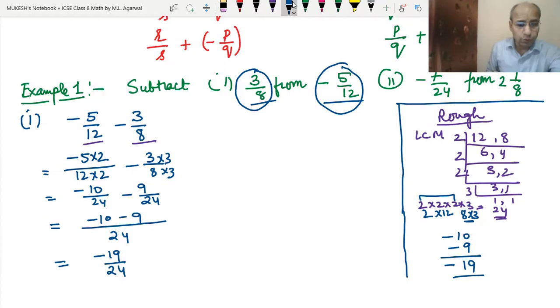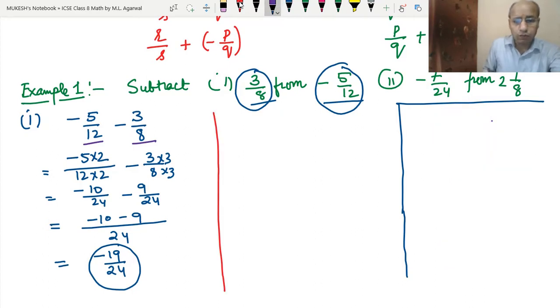I hope you understand how to subtract. It is the same thing that we have learned in the addition, but the only thing is that we have to take the sign into consideration. Now we will do the second part.